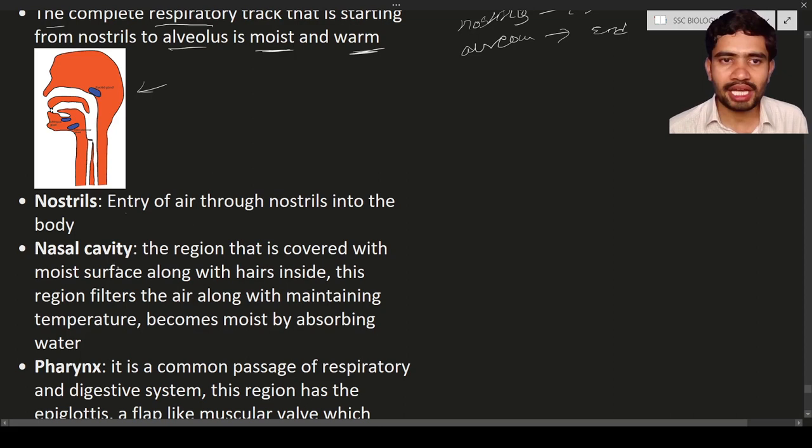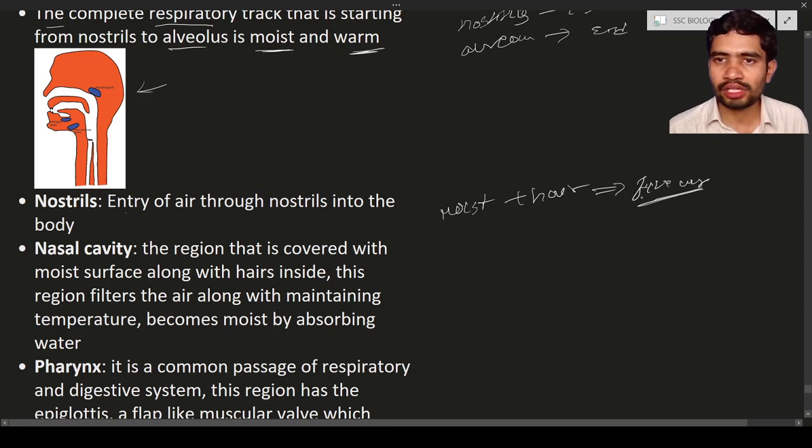The next one will be the nasal cavity, the region that is covered with a moist surface along with the hair inside. This region is going to filter the air with the help of this hair, and also some moist, mucus-like secretions will be there. They are going to trap the dust. So the moist layer plus hair are going to filter the air. This is the main important thing.